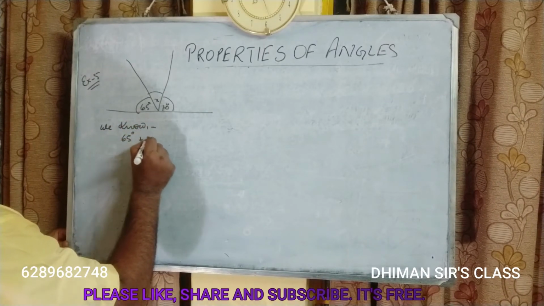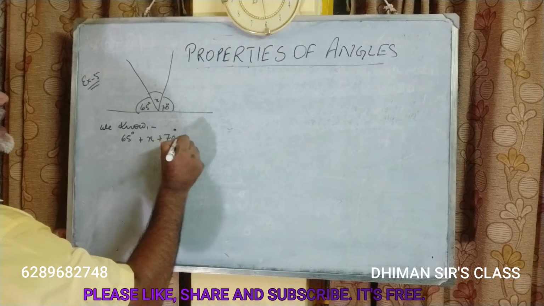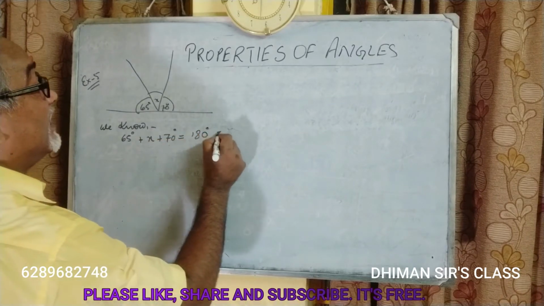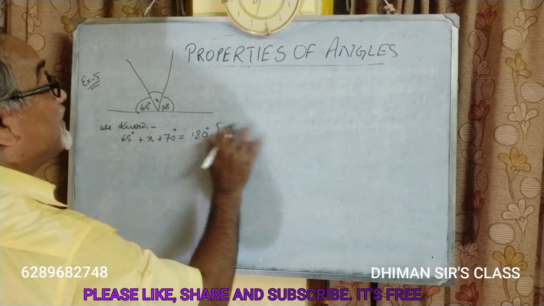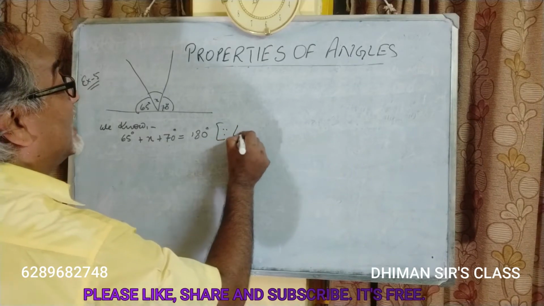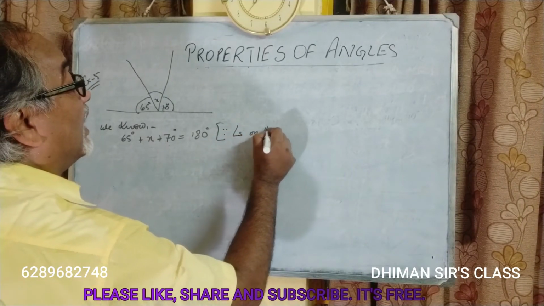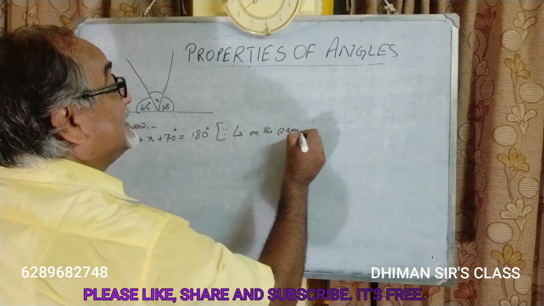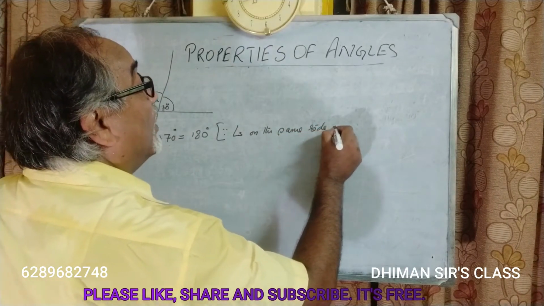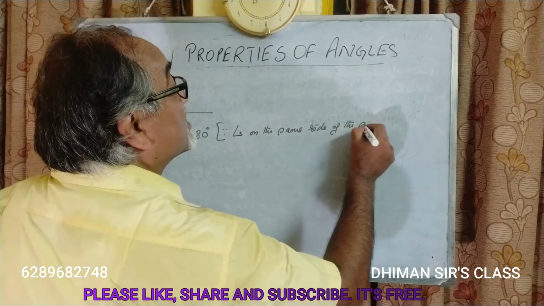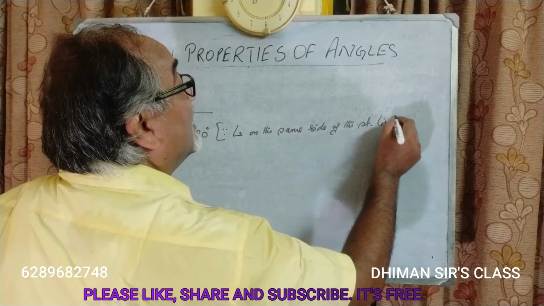65 degrees plus x plus 70 degrees is equal to 180 degrees. You will say, since angles on the same side of the straight line.